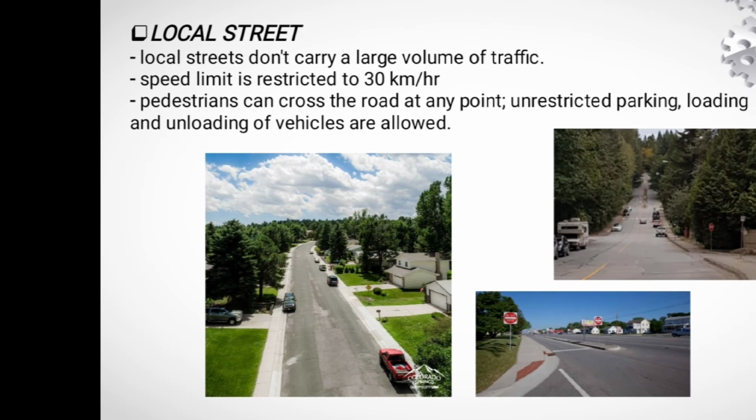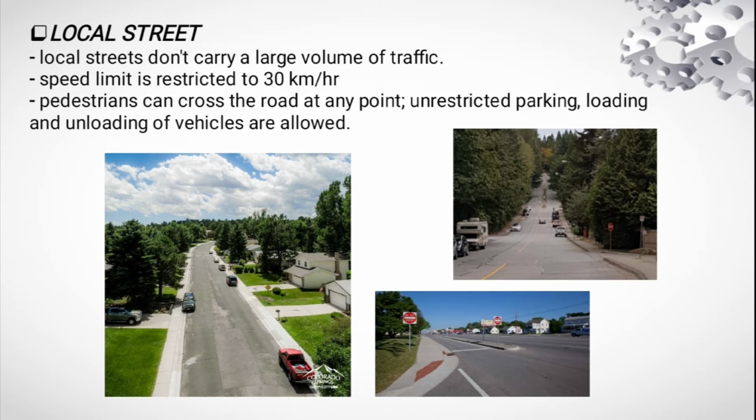Next, local streets. Local streets don't carry a large volume of traffic like arterials. The speed limit is restricted to 30 kilometers per hour in a local street. Pedestrians can cross the road at any point in local streets. Unrestricted parking, loading and unloading of vehicles are allowed in local streets. They usually don't have any divider with boulders, but are divided with 1 meter dotted lines or a straight white line.